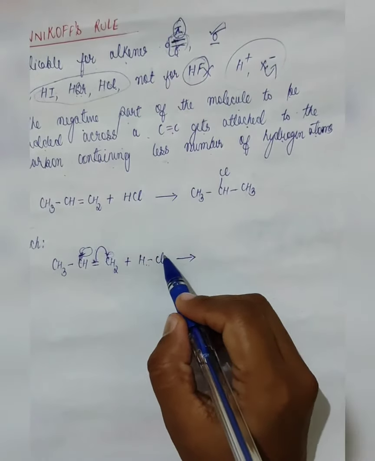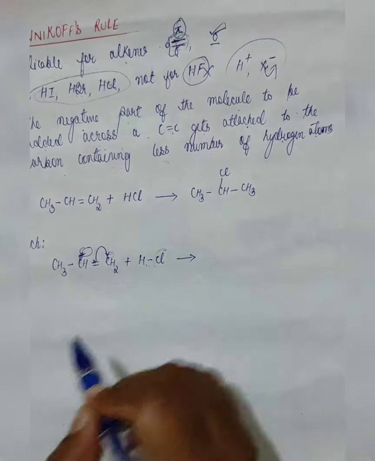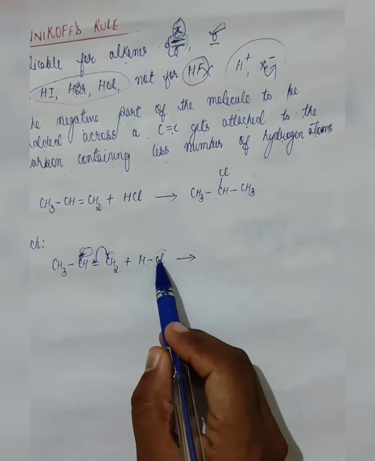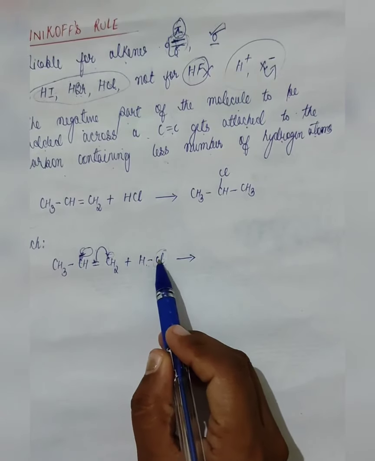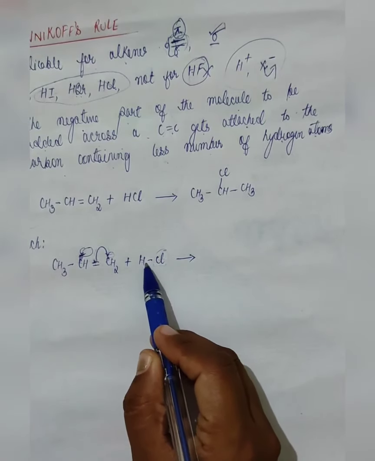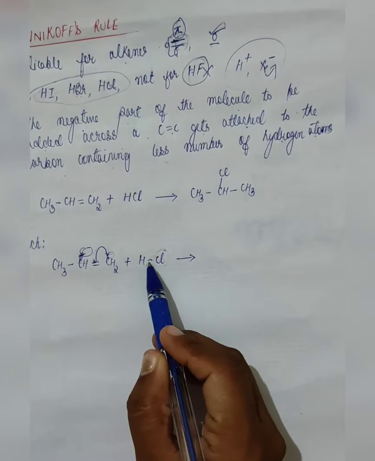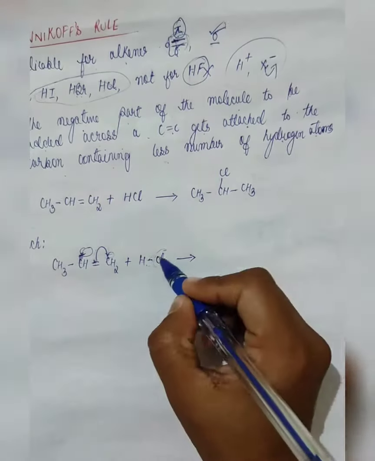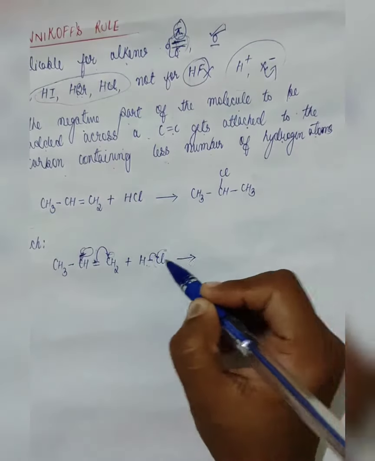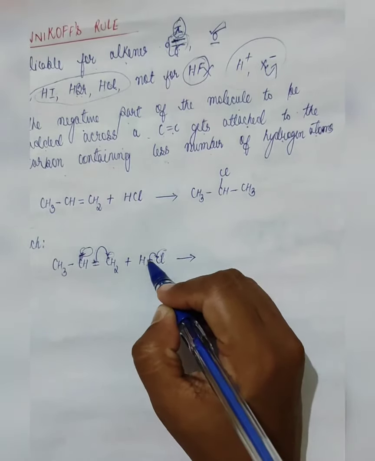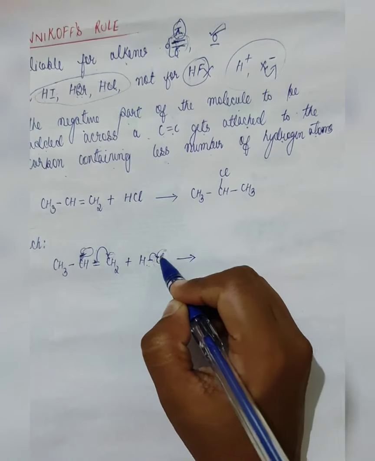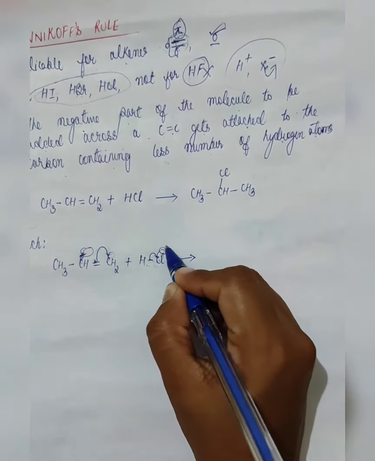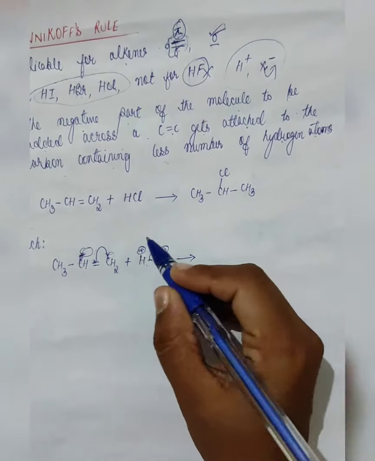And in this case, chlorine is known to be an electronegative element, HCl. Why is it an electronegative element? Because it has a tendency to attract the shared pair of electrons towards itself. Now the shared pair of electrons gets tilted towards chlorine. It does not get transferred, but it gets tilted towards chlorine. As a result, chlorine acquires a slight negative charge and hydrogen acquires a slight positive charge.